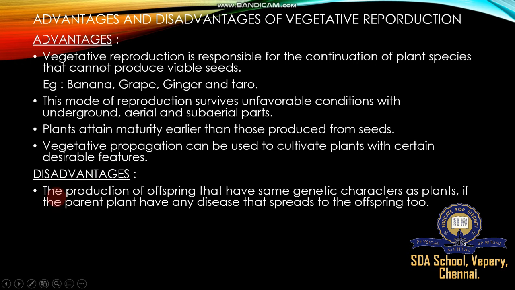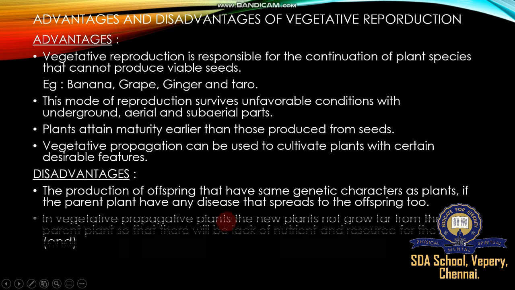Then the disadvantages: the production of offspring that have the same genetic characters as the parent plants. If the parent plants have any disease, that spreads to the offspring too. There were some disadvantages or demerits. The first demerit is the production of offspring. What is offspring? Young ones, or young plants or young buds, that have the same genetic characters as the plants. If the parent plants have any disease, the same disease spreads to the offspring also.